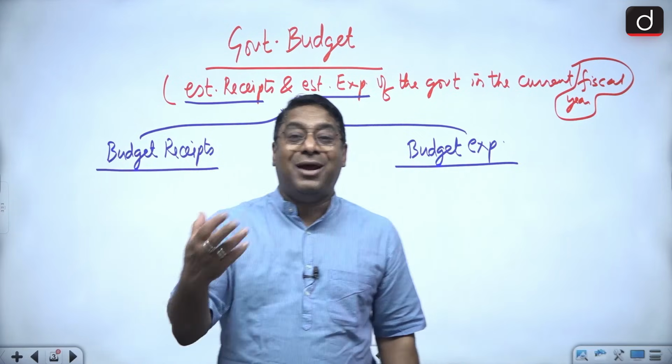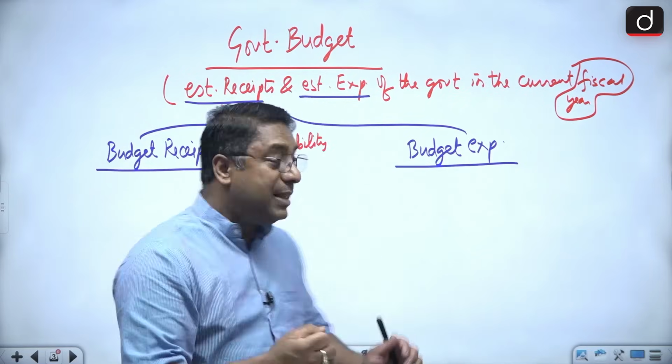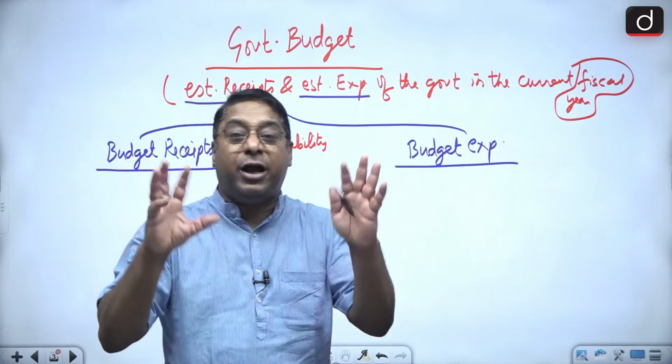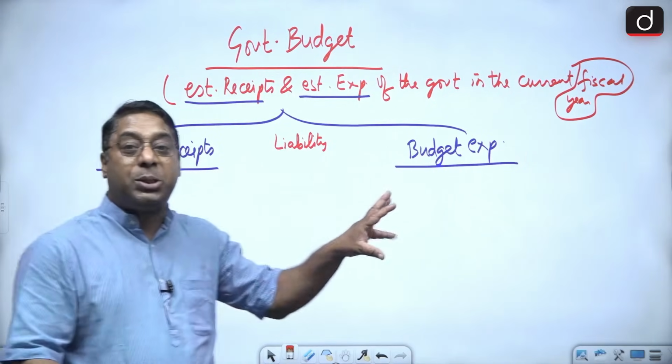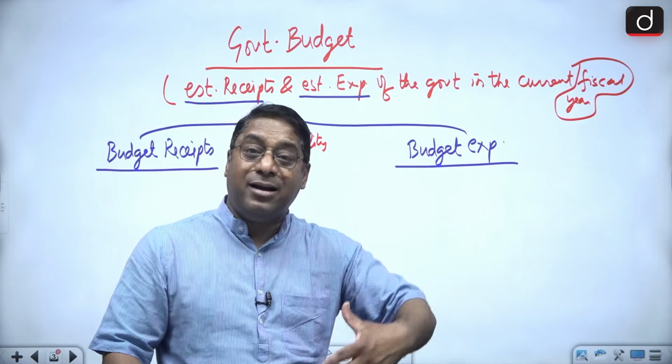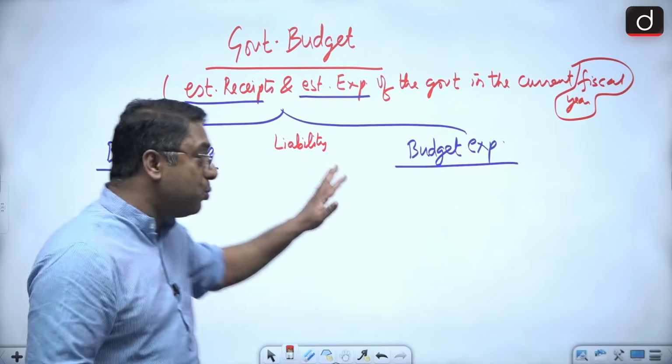That is the liability. So liability is basically the burden, and this burden I am talking about with regard to the central government. Either the liability will increase or the liability will decrease. So there is one thing.